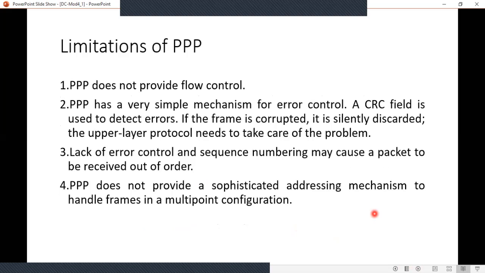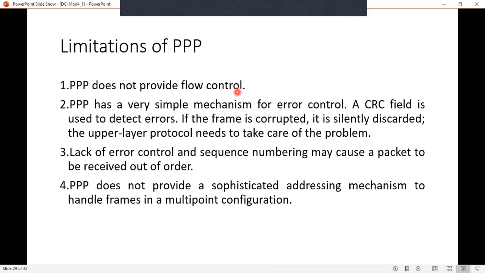Next are the limitations of point-to-point protocol. The first limitation is that it does not provide flow control. Flow control means controlling the flow of data from the sender to the receiver.